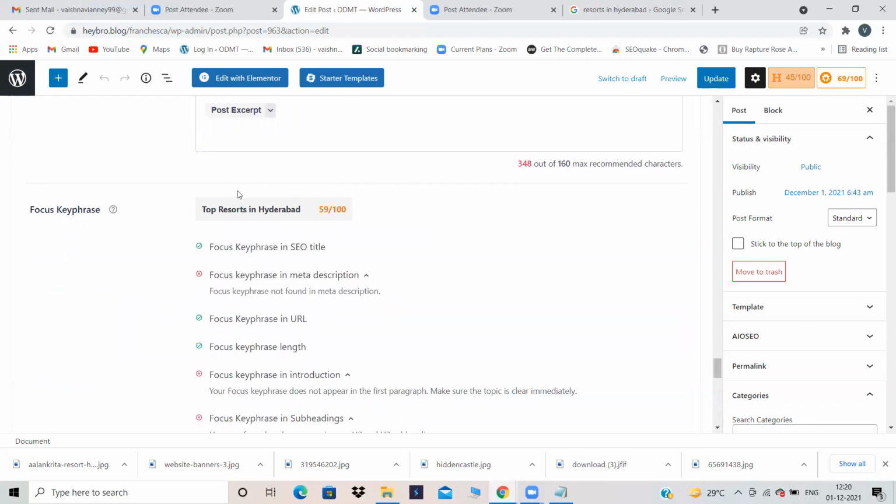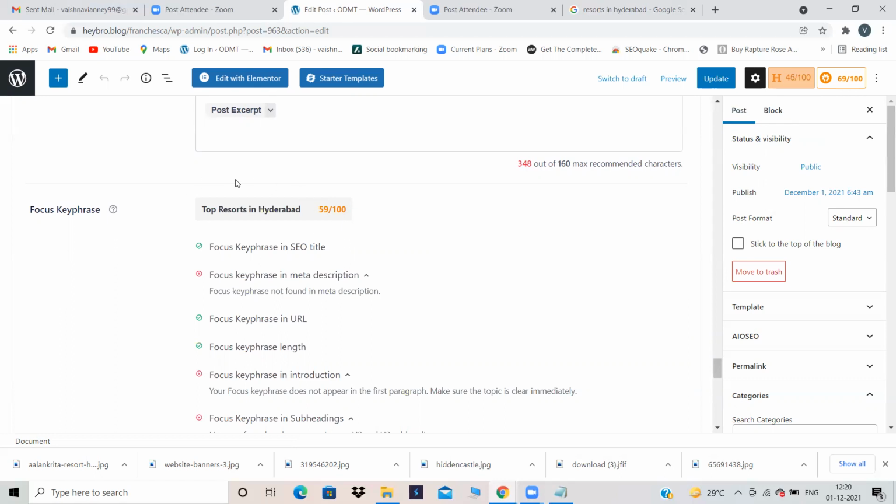I have added this focus key phrase over here. Now the score is 59 by 100. See here, the headline score will be there. This is the complete SEO score and this is the focus key phrase score. I'll tell you what all these scores are.